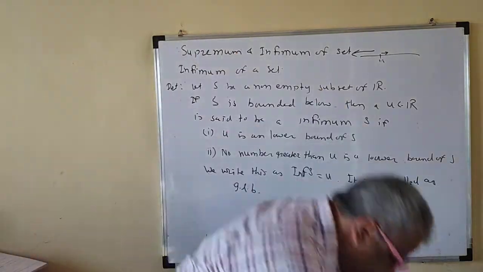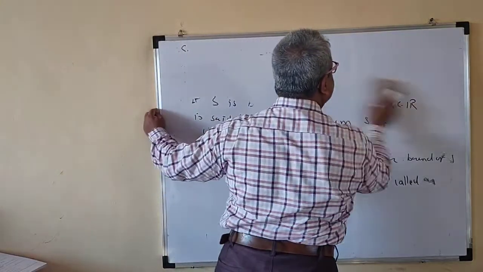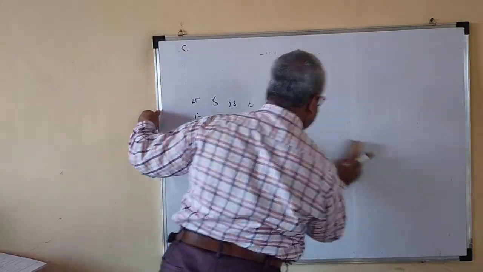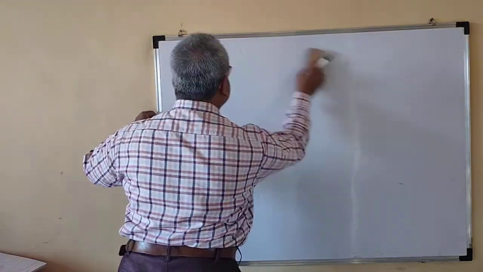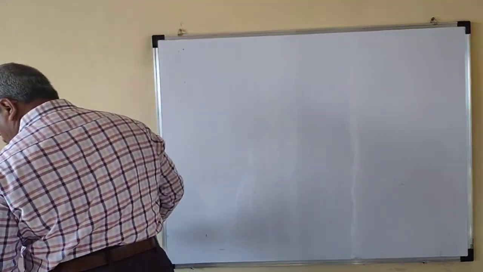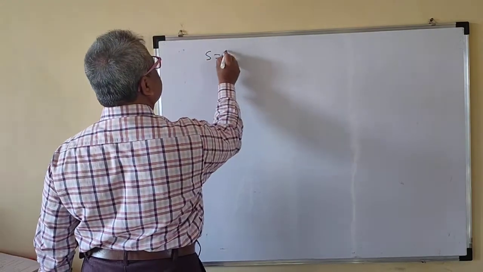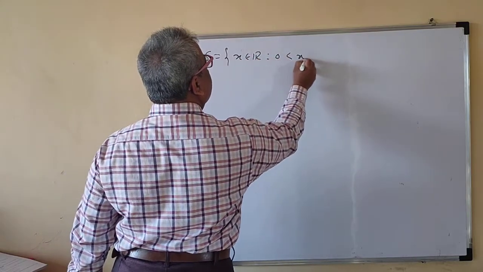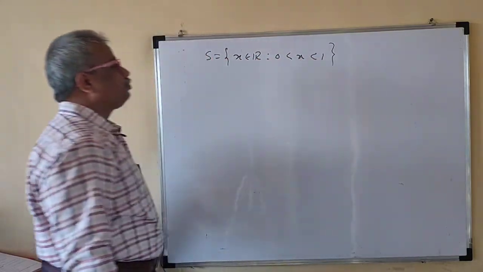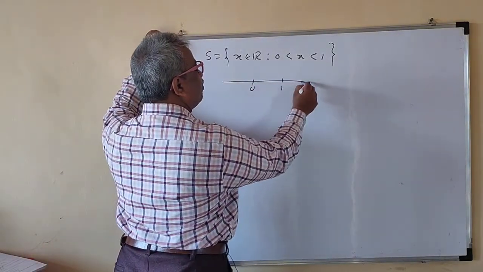We'll see some examples on it, so that you will understand what we mean by supremum and infimum of a set. Suppose we take a set S, for example, x belongs to R such that 0 < x < 1. Here 0 is here and 1 is here.